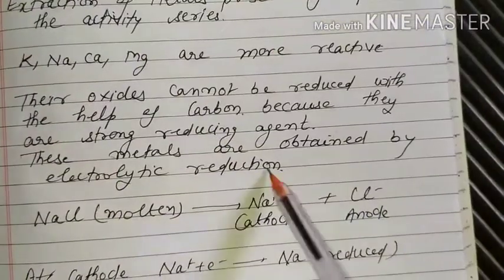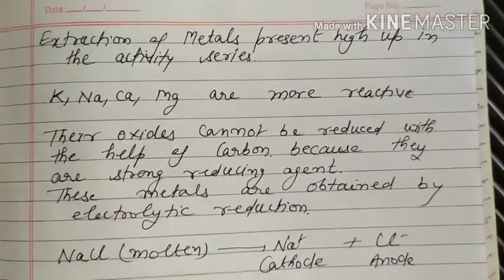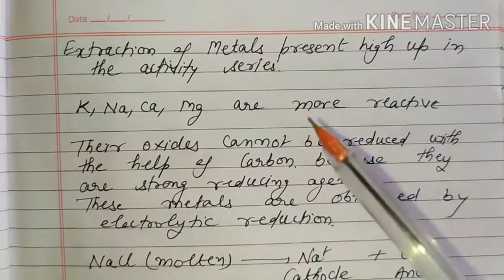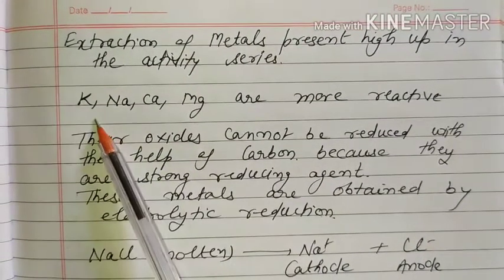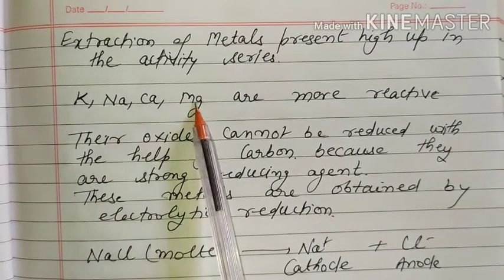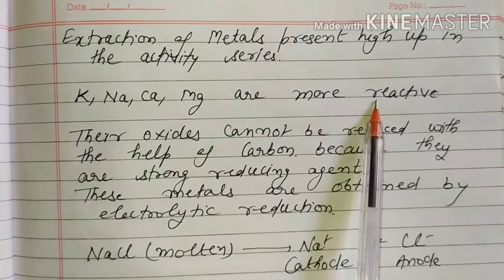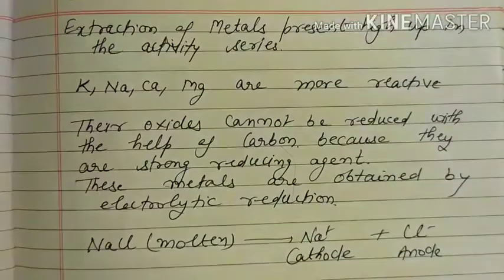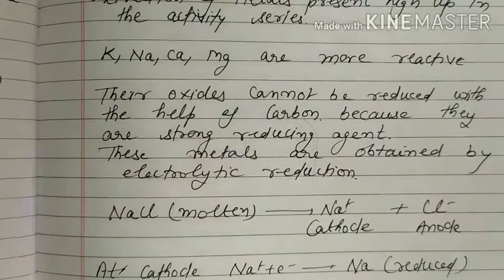Now next, the extraction of metals present high up in the activity series, like potassium, sodium, calcium and magnesium, which are more reactive. First of all, I give you the reactivity series.